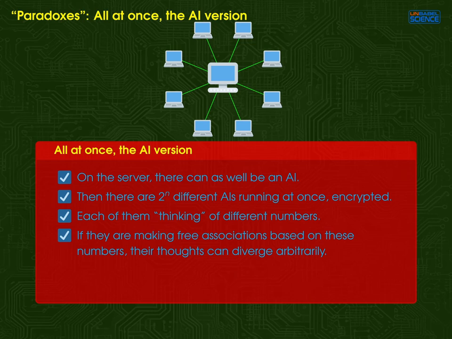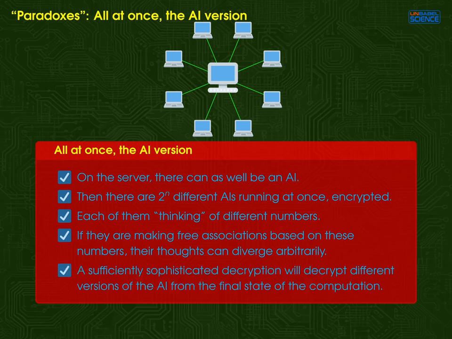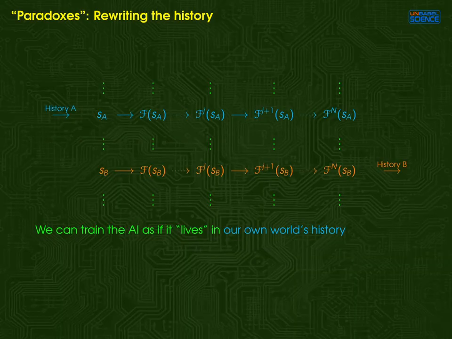Suppose each client receives not just the result of the partition program, but the final state of the server, including the AI. Then, by applying a very complex decryption and using a much more powerful computer, each client would decrypt a different version of the AI from the final state of the same computation. These versions of the AI will be very different because they made very different free associations. And yet the server runs all of them at once during the same physical process.